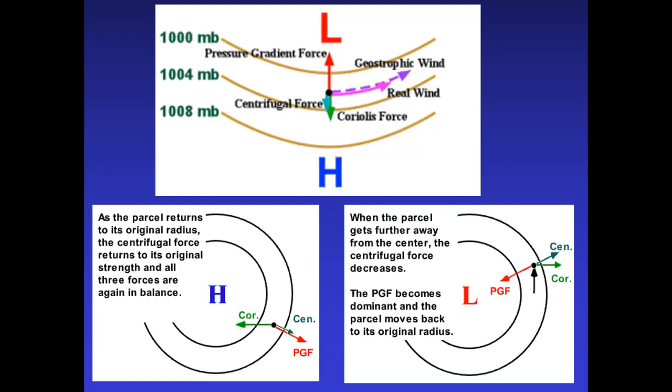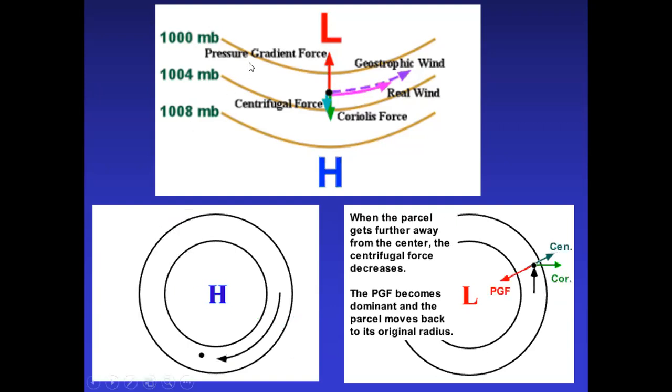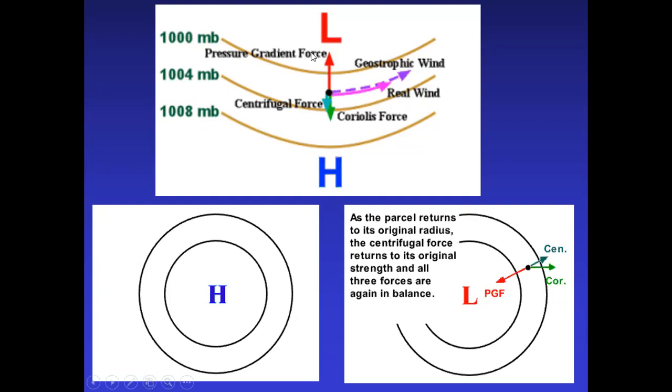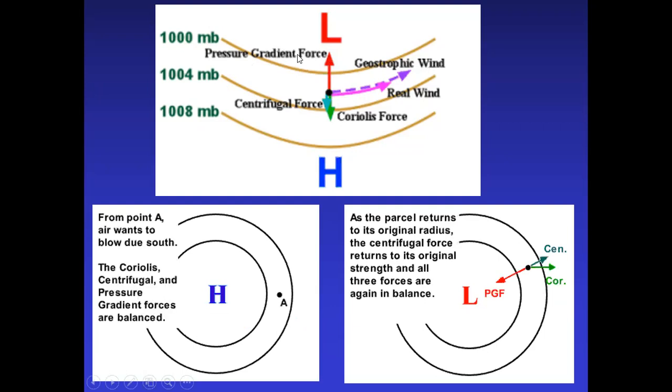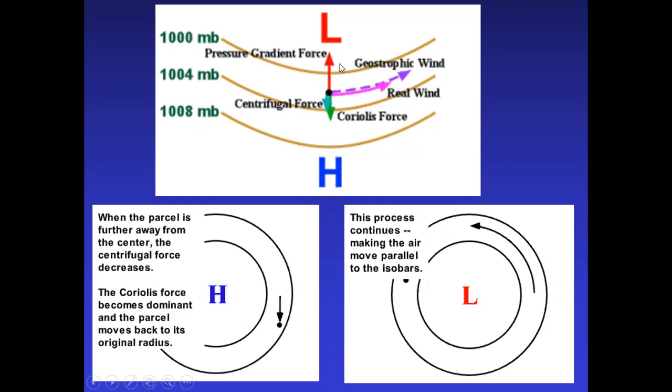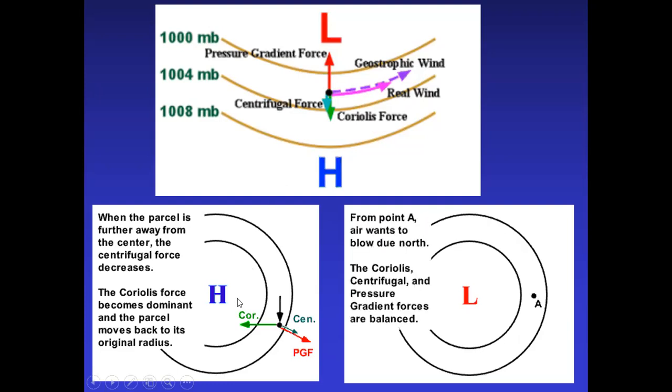generating the wind. And the second one, if the pressure gradient force and Coriolis force are equal, then normal wind is there, geostrophic wind is there. And the third one, if the pressure gradient force is stronger than the Coriolis force, the cyclonic condition or low pressure is generated. If the Coriolis force is stronger than the pressure gradient force, then the anticyclonic condition is generated.